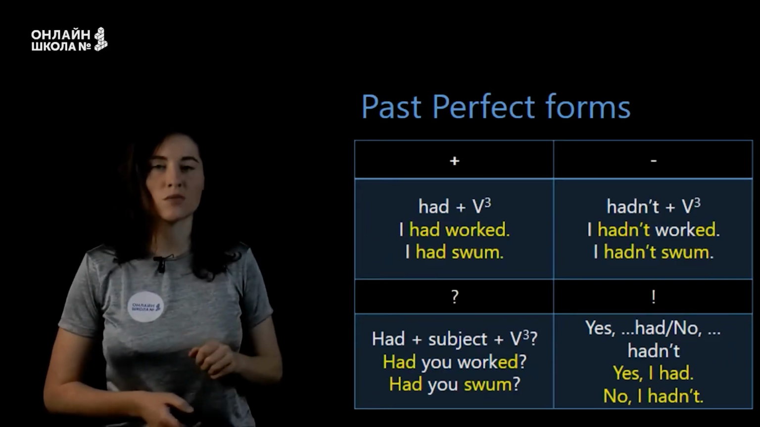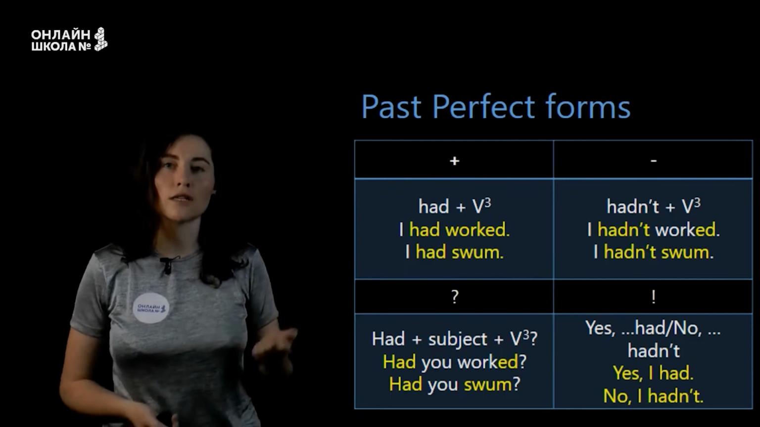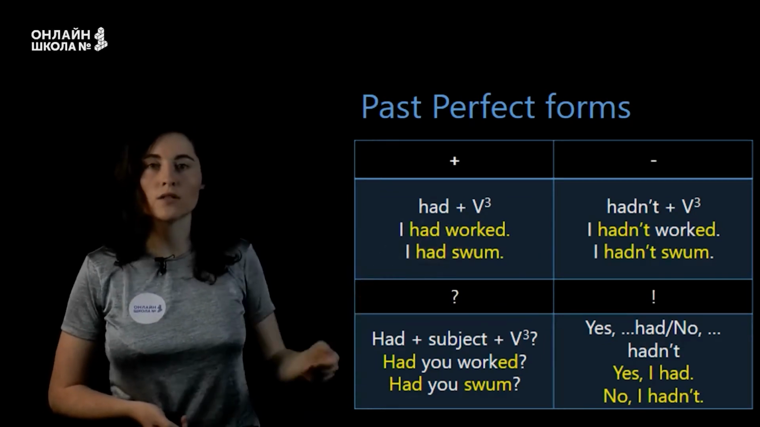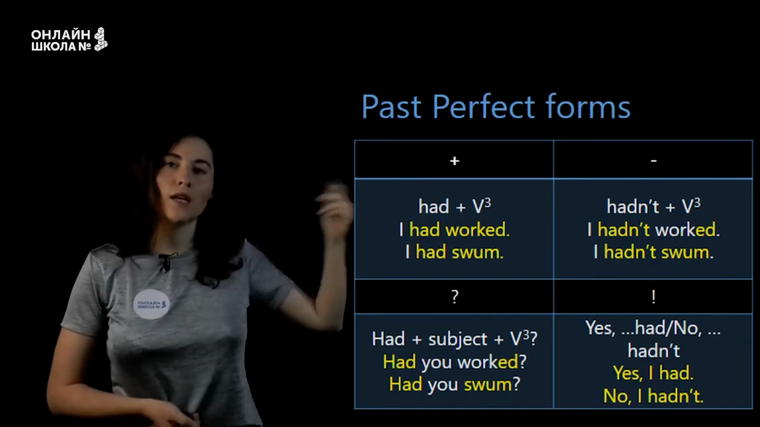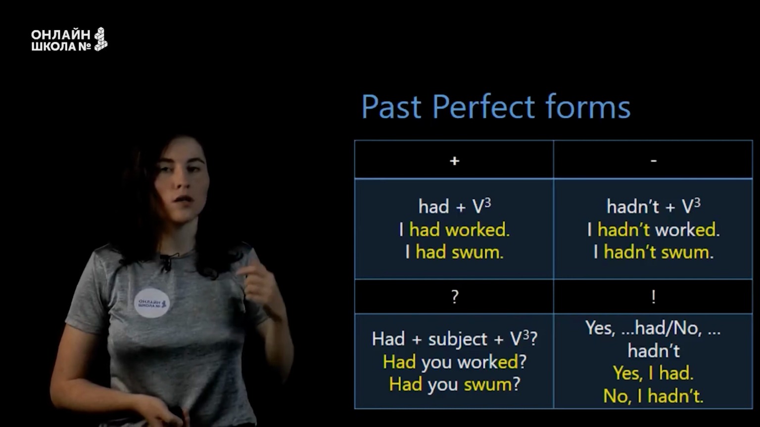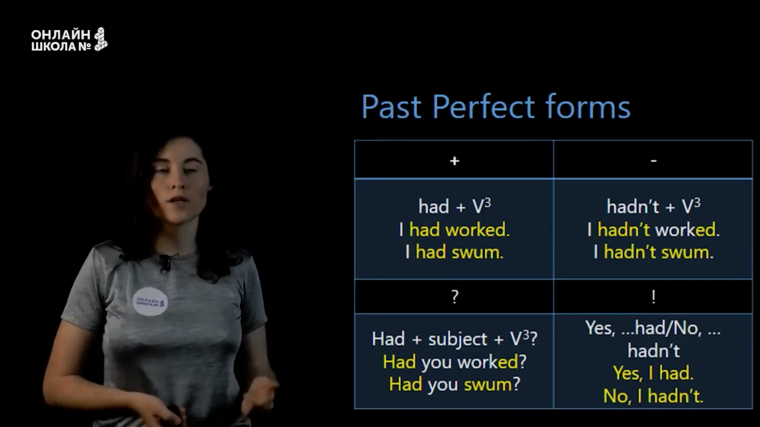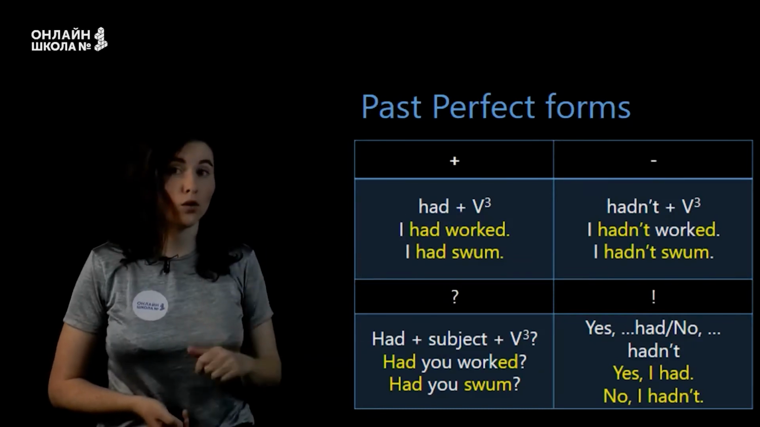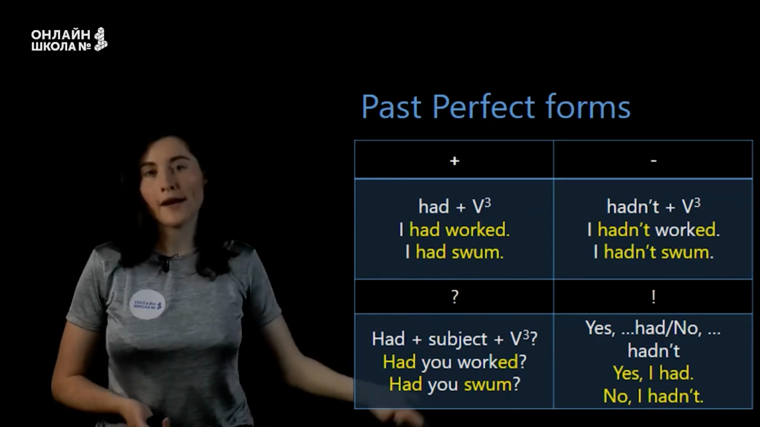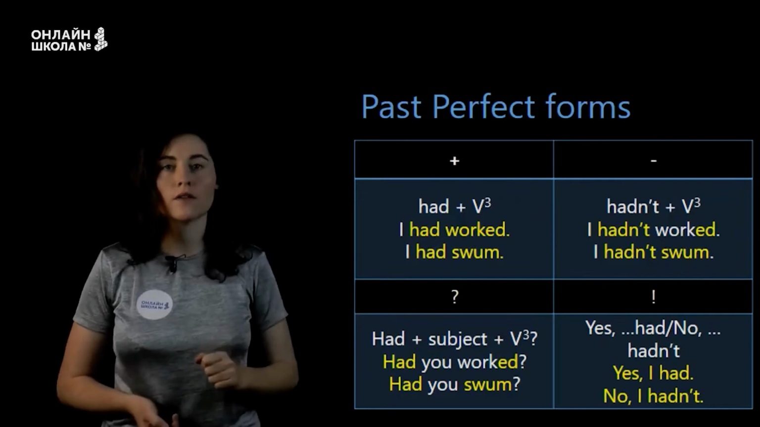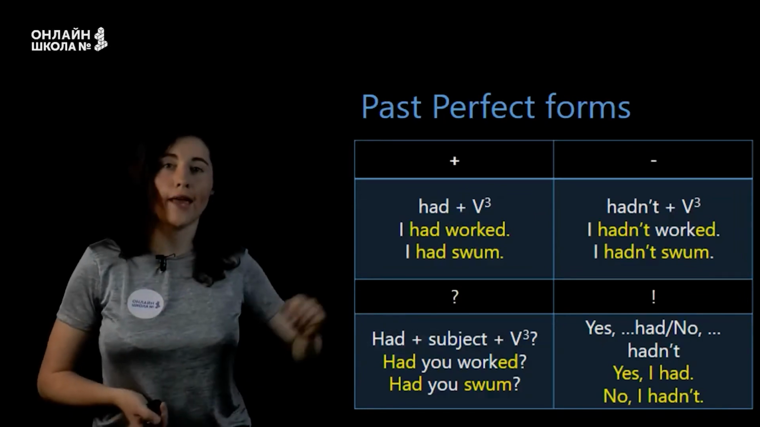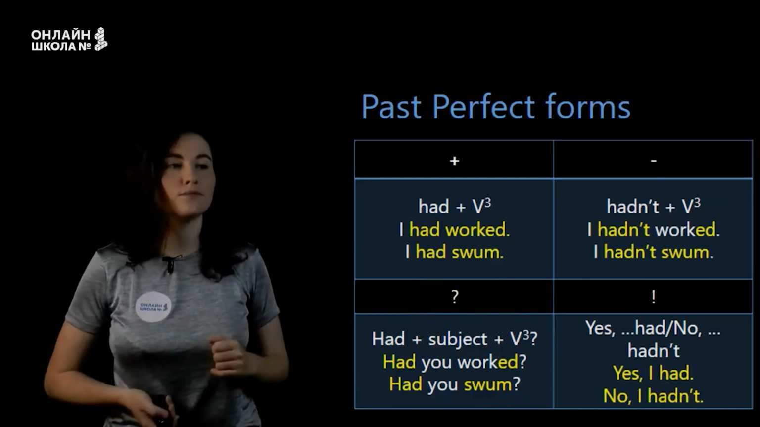Next tense is past perfect, and here we use had plus the third form of the verb. For example, I had worked, I had swum. In negative we will add not, so had not plus the third form. I hadn't worked, I hadn't swum. In questions we will put had in the first place. So had you worked, had you swum? And in the answers, yes, somebody had, no, somebody hadn't. So yes, I had, no, I hadn't.